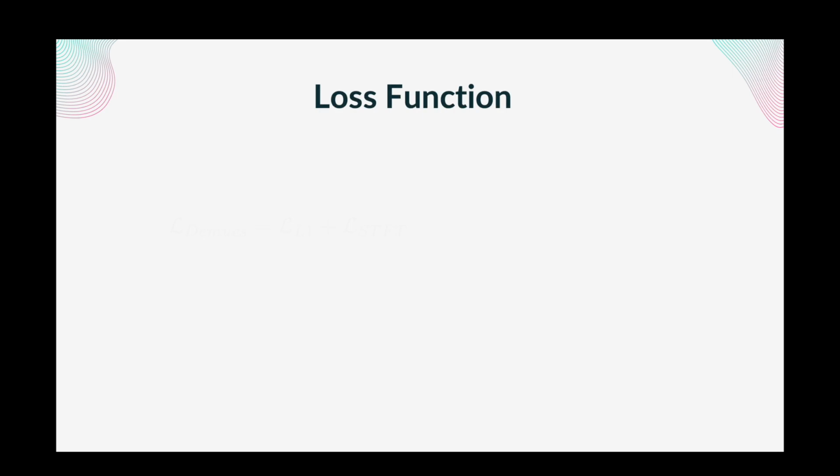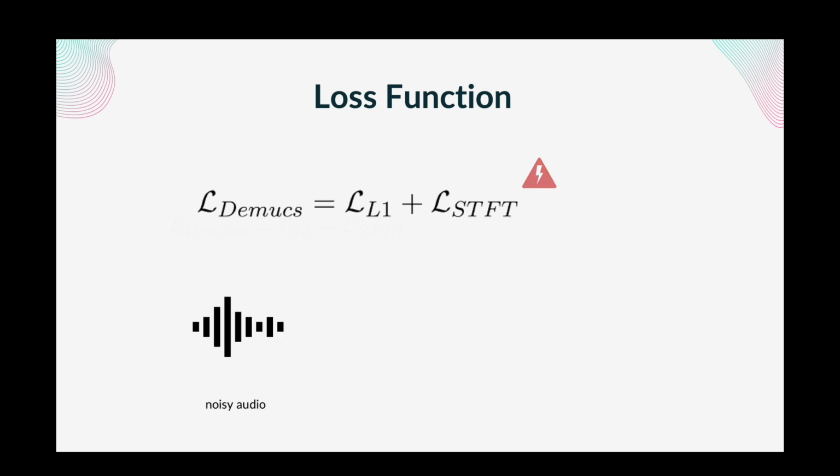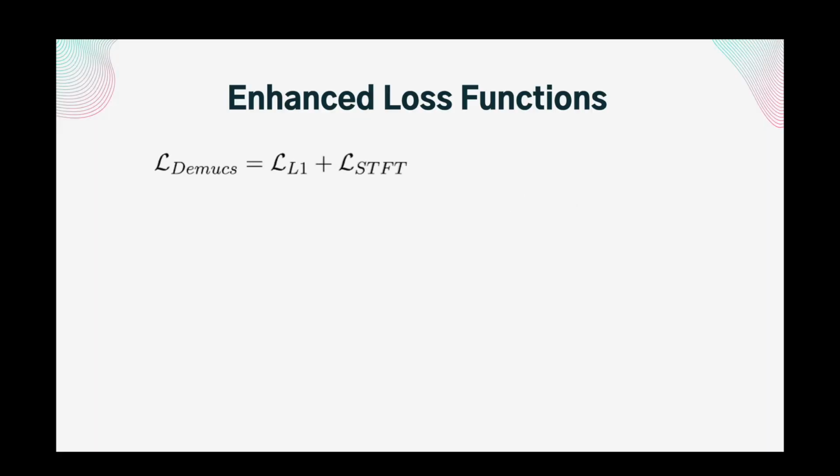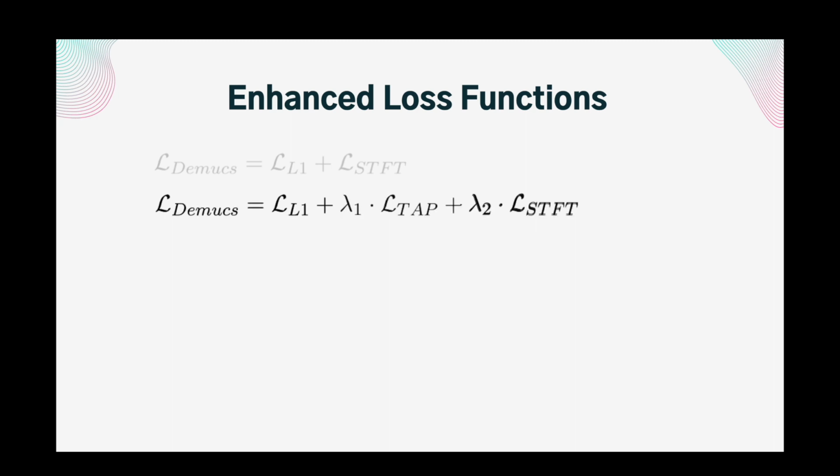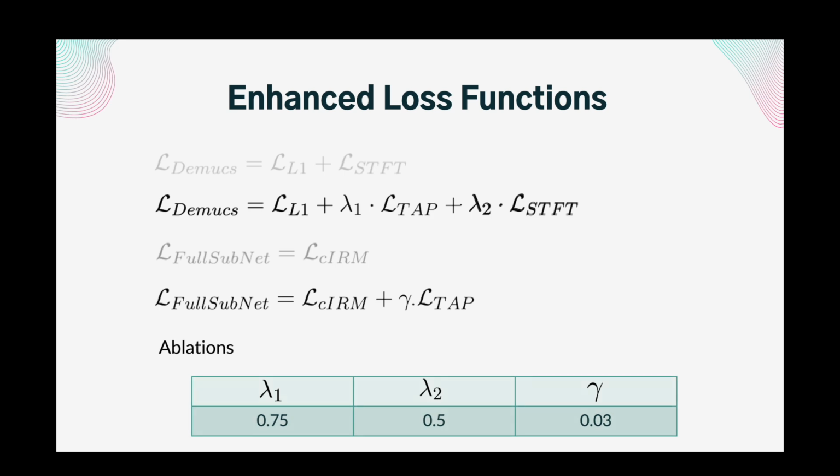Demux is prone to produce tonal artifacts in speech which are high-frequency buzzing noises. The STFT loss in demux further amplifies this issue since it involves calculations in the time-frequency domain rather than just in the time domain. Thus, we propose to modify the demux loss by reducing the weightage of the STFT loss. We perform an ablation study on our generated dataset to find the optimal values for each of the hyperparameters lambda1, lambda2 for demux, and gamma for full subnet.